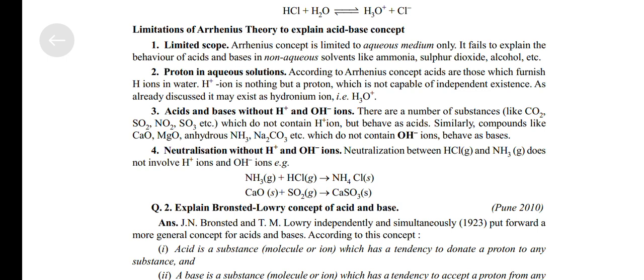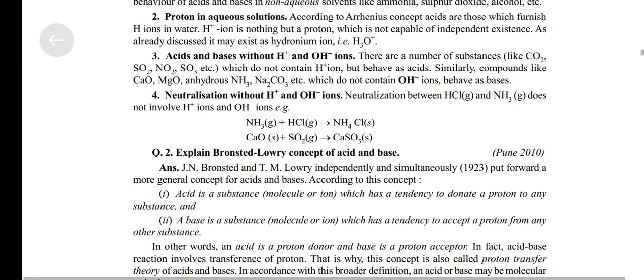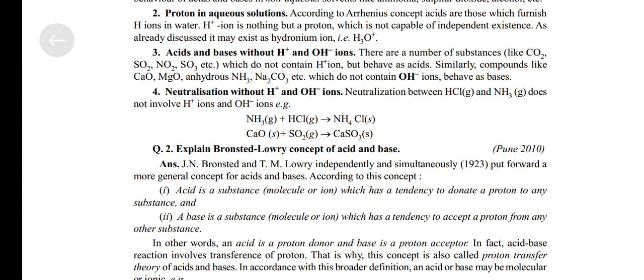Neutralization without H positive and OH negative ions. Neutralization between HCl and NH3 does not involve H positive ions and OH negative ions. Example: NH3 plus HCl react to form NH4Cl. CaO plus SO2 react to form CaSO3.